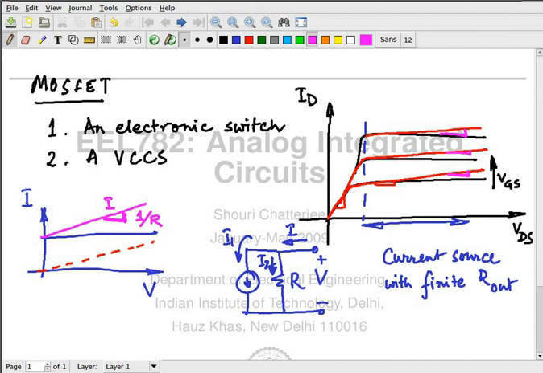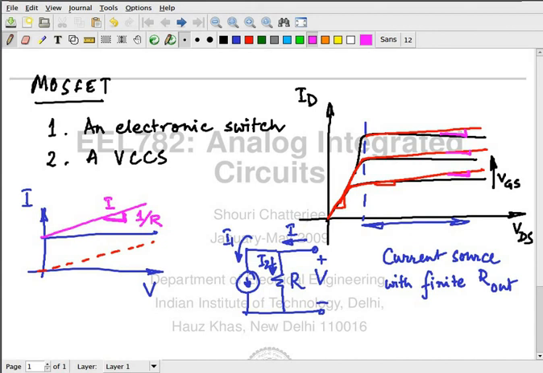So the model, as far as ID goes, looks like this. It's a current source in shunt with a resistor.